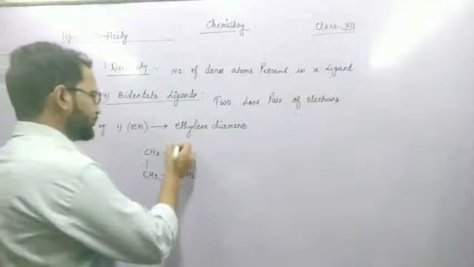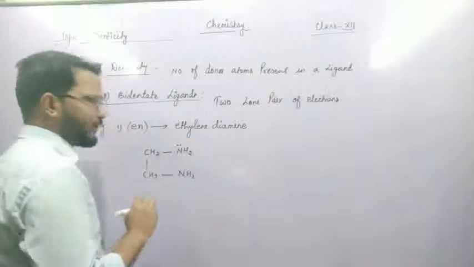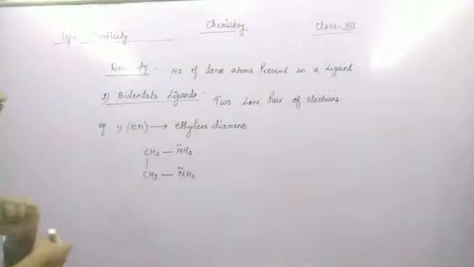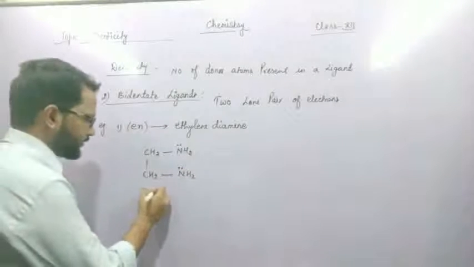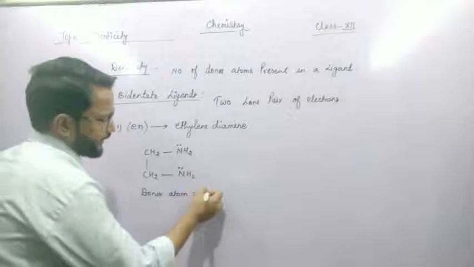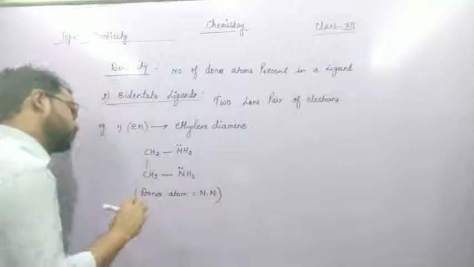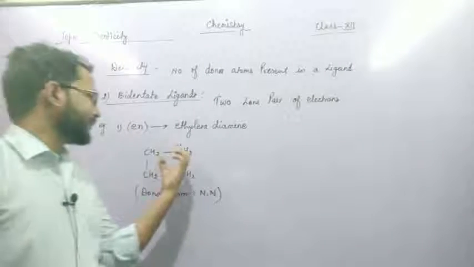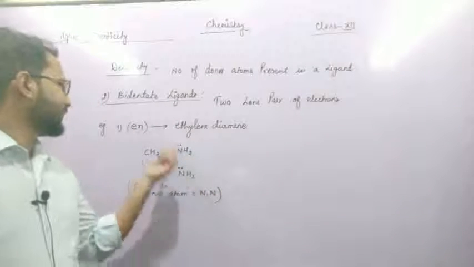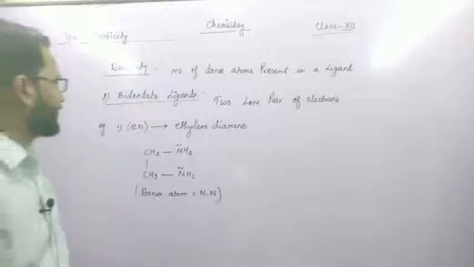In NH2, one nitrogen contains one lone pair and the second nitrogen contains the second lone pair. So the donor atoms are nitrogen and nitrogen. There are two donor atoms, so it has the tendency to donate two lone pairs of electrons. That's why it is an example of a bidentate ligand.